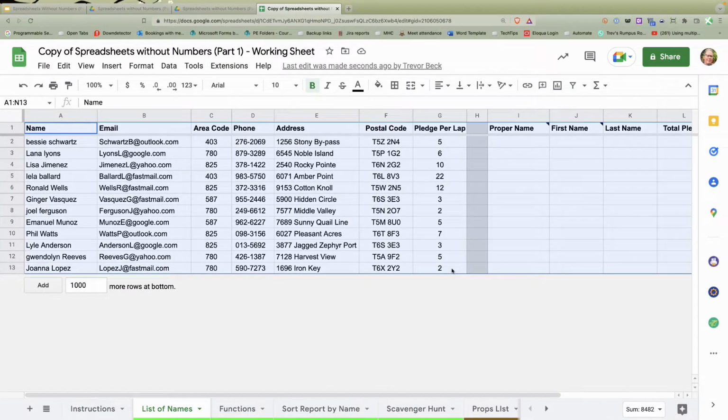Because again, if you have 1,000 rows, it's going to go down there. And look at that. It's gone and done that. Gotten rid of all of our stuff. So that makes it a lot easier and cleaner when we do our reports. And we'll talk a bit about that in a second.